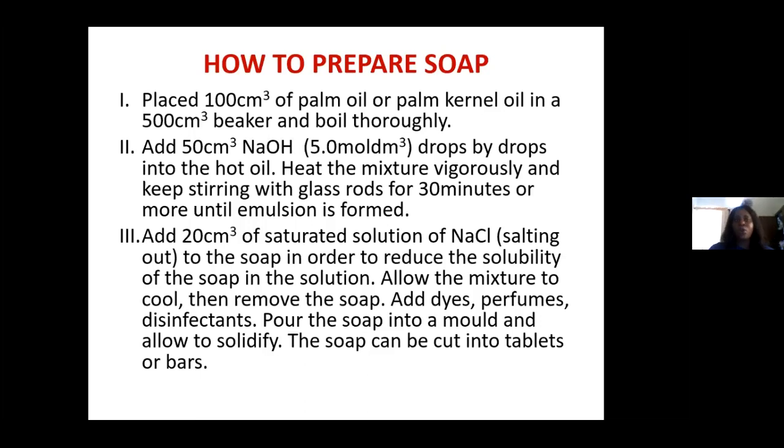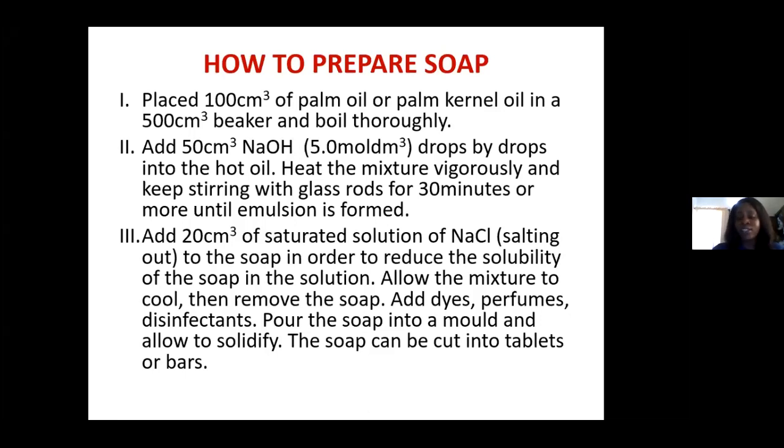So when the two combine, they form a solution known as emulsion. A solution is formed when a solid is combined with a solvent. Also go further to add 20 centimeters of saturated solution of sodium chloride for salting. Add it to the soap in order to reduce the solubility of the soap in the solution. When you allow the mixture to cool, you then remove the soap.